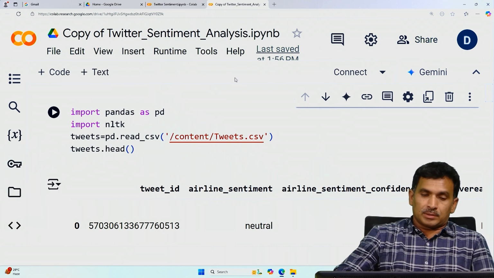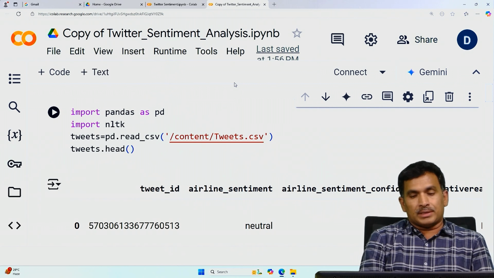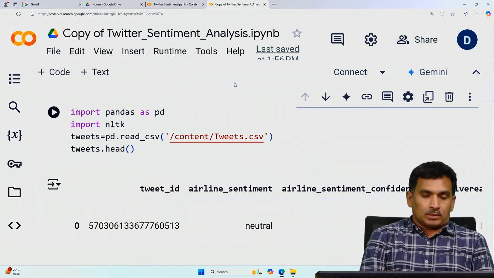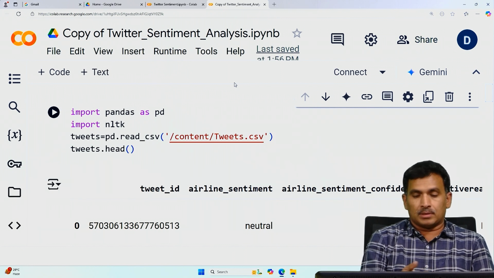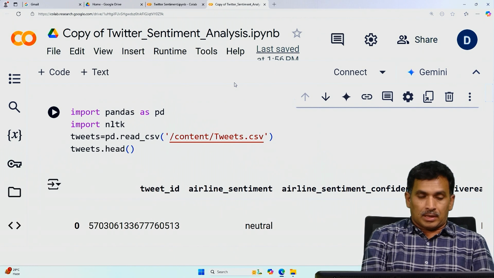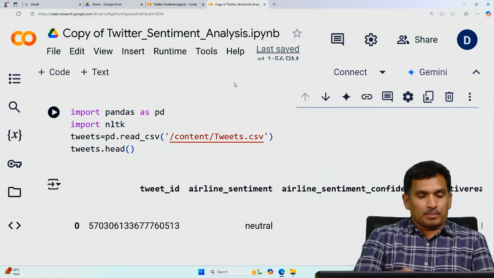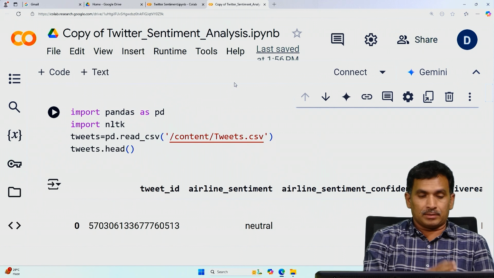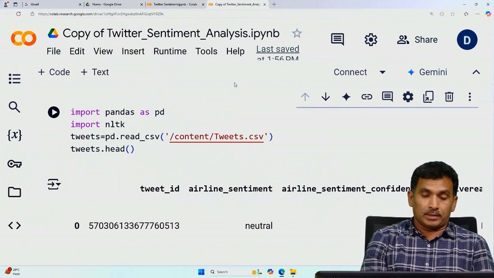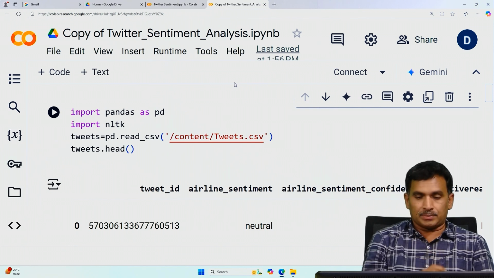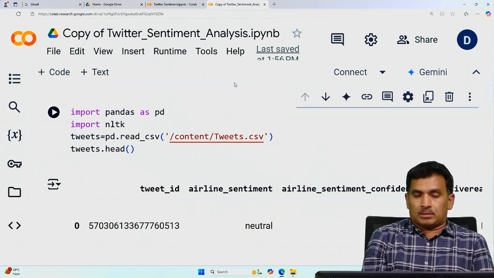Its objective is to guide the students or the researchers who are at the beginning, so that they can start doing some kind of data analysis, that is sentiment analysis. They will understand it as a beginner. So I just want to give brief details, from loading the data and how to use Google Colab to run the code, and what data set, and a little bit of exploratory data analysis also.